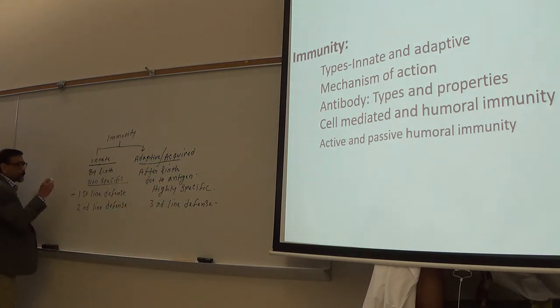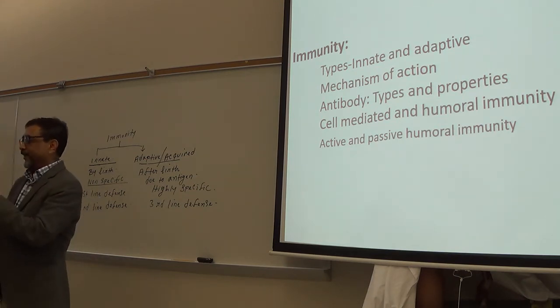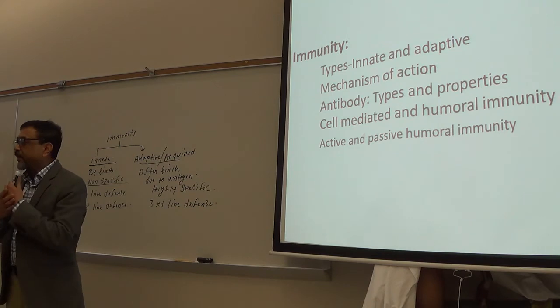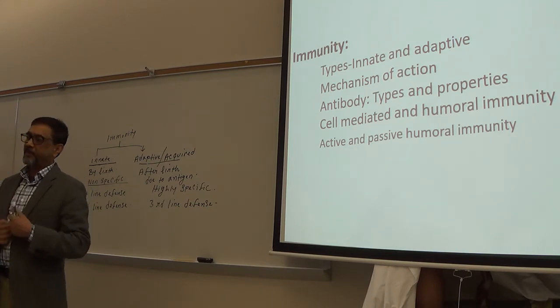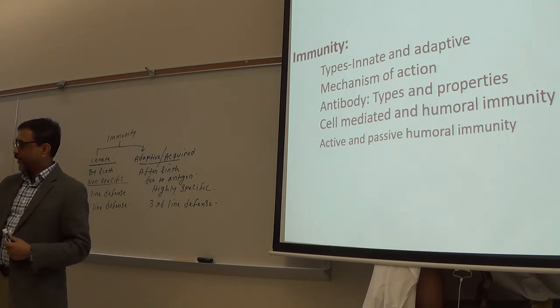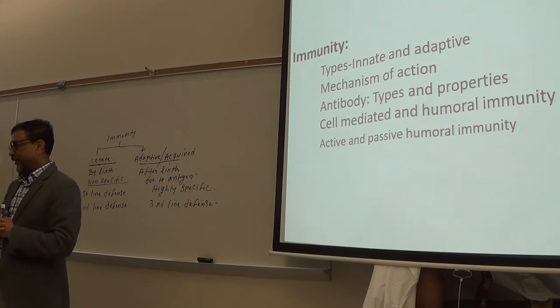Now, first line of defense includes your skin and the lining of your respiratory tract and GI tract. So those are first line of defense.